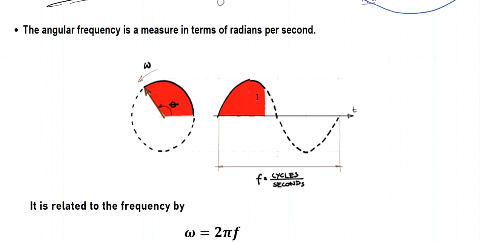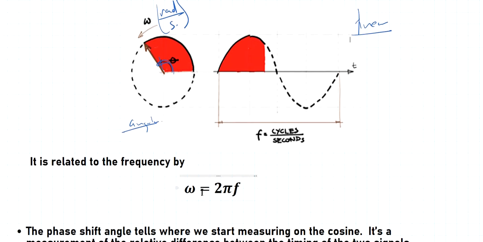except that it describes, or it's a measure of, the angle swept per unit time. So that's why this is radians per second, whereas the frequency is cycles per second. So somehow this is linear, and this one is angular. So they are actually related by this equation.